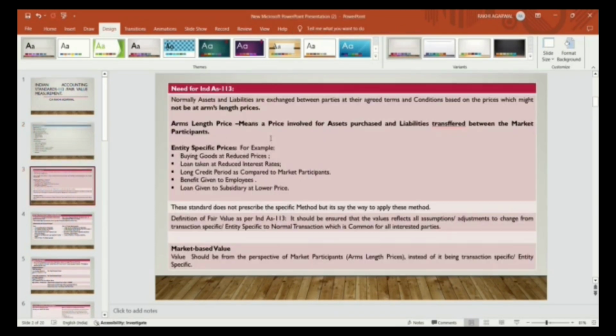Need for Ind AS 113. What was the purpose of this standard? What are the requirements of this standard? Why is this standard introduced by the accounting board? This standard is introduced in order to determine the fair value.